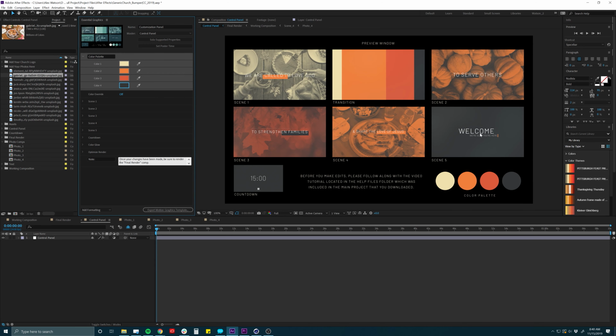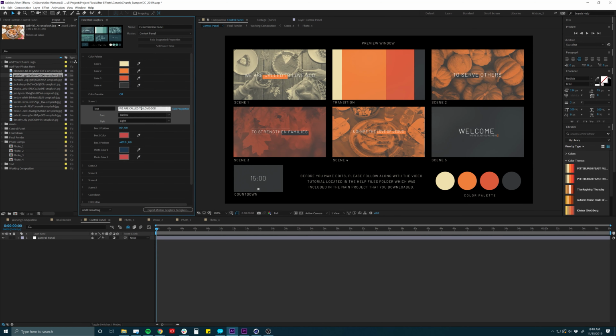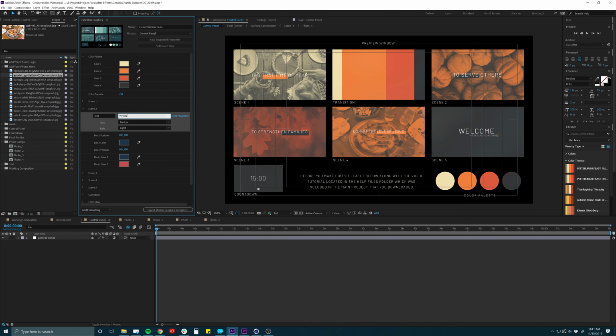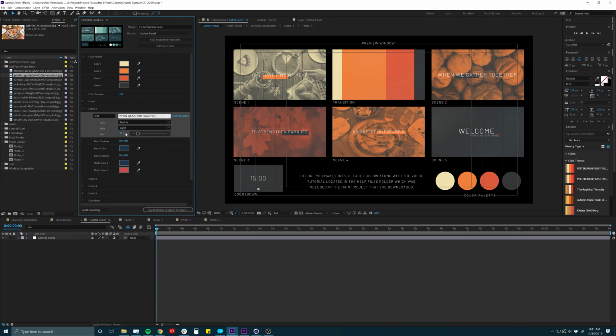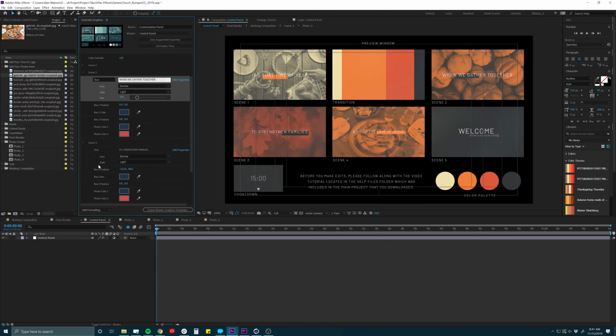So now let's start playing with some of the text. Everything's been updated. I can go into scene 1, which is here. Toggle this down, and we can change our text to "It's that time of year." Okay. We can go to scene 2. When we gather together. That text feels a tad bit big, so we could bump that size down. You can click on Edit Properties and click on Enable Font Size Adjustment. Hit OK. Then we can maybe bring that size down just a bit. There we go. And then we can go to scene 3.